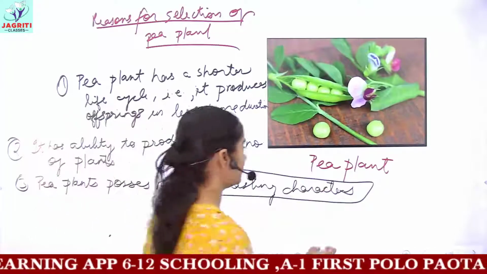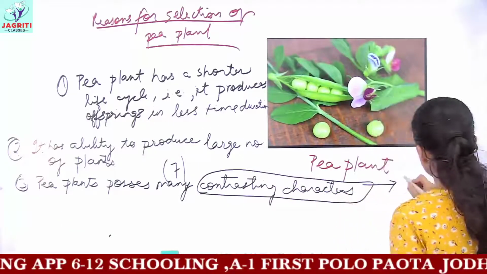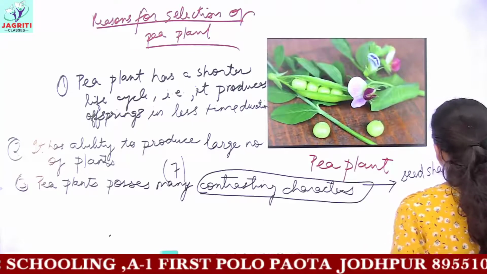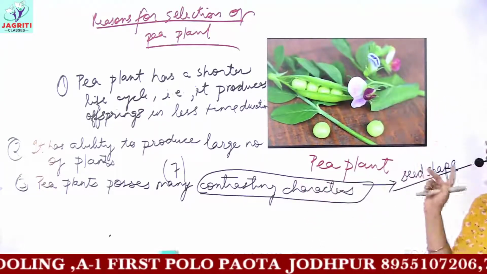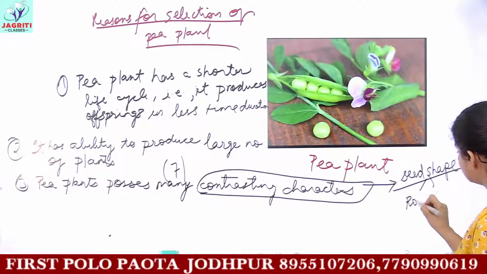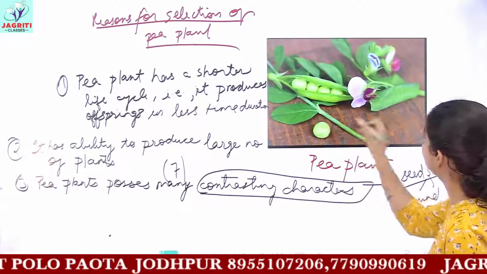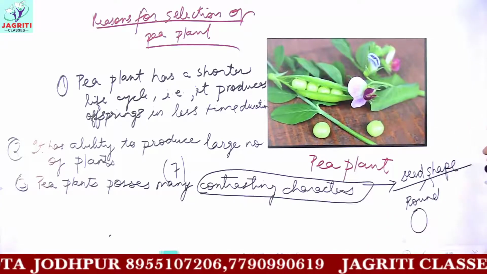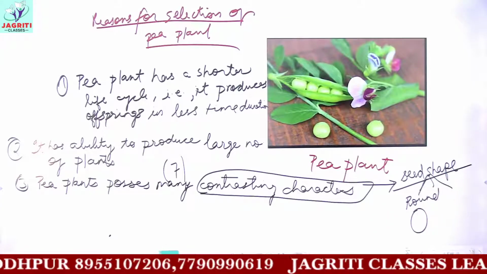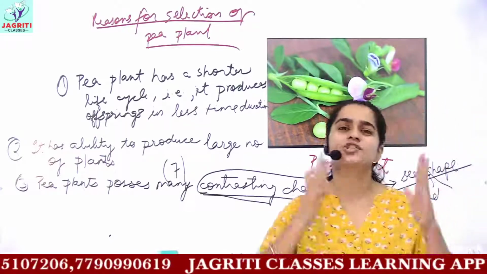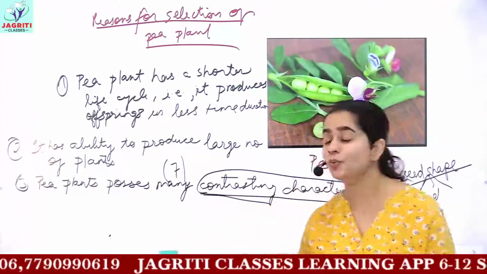For an example, you can observe 2 different shapes of the seed of this pea plant. One could be the round shaped pea, that is, it is completely round, which looks very fresh. So seed shape has 2 contrasting traits. Contrasting means the features, the characters which are just reverse or just opposite to one another.